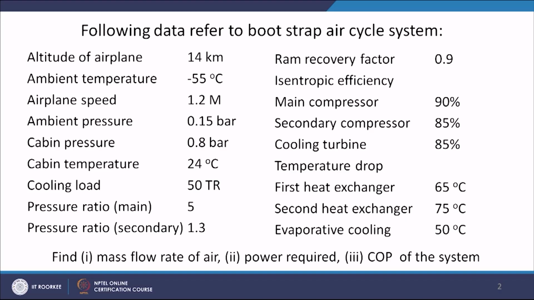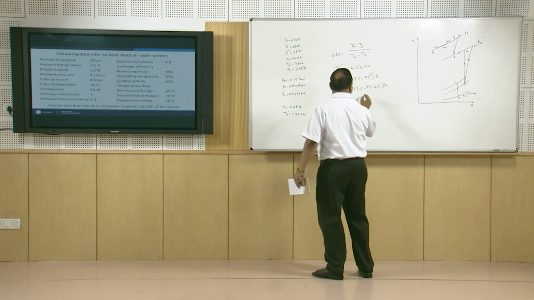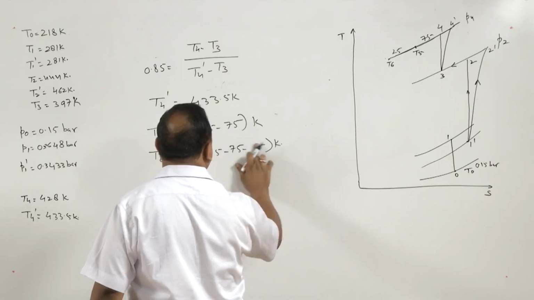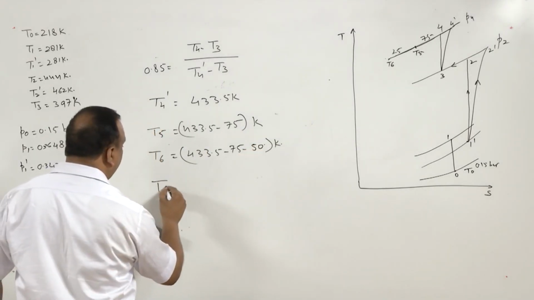T6 as, yes, there is a correction here that evaporative cooling is not 25 degrees centigrade, we will take it as 50 degrees centigrade. So, I will make necessary corrections here. I have modified the value of evaporative cooling, it is 50 degrees centigrade. Earlier it was 25 degrees centigrade, now I have modified it to 50 degrees centigrade. So, if it is 50 degrees centigrade, then T6 we are going to get